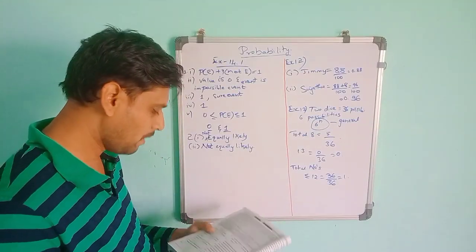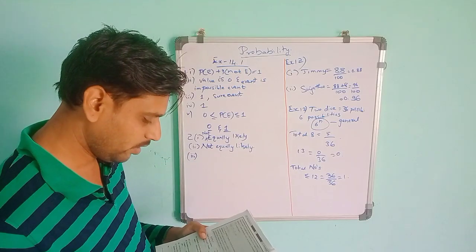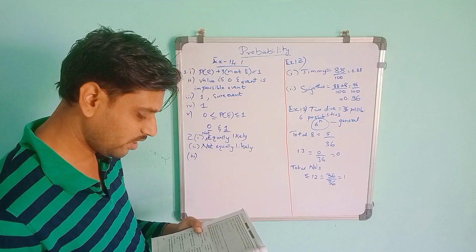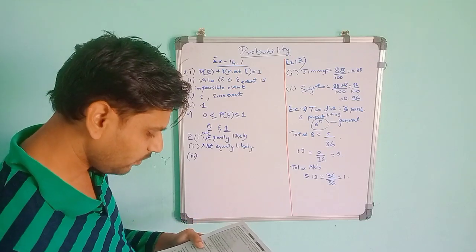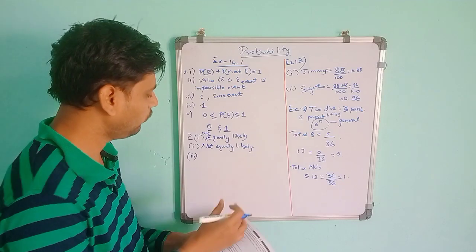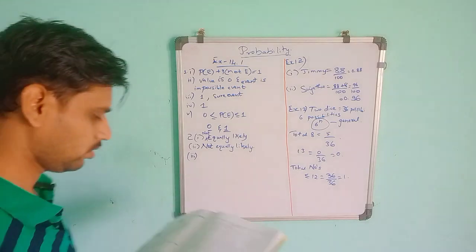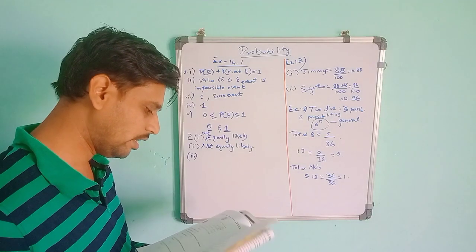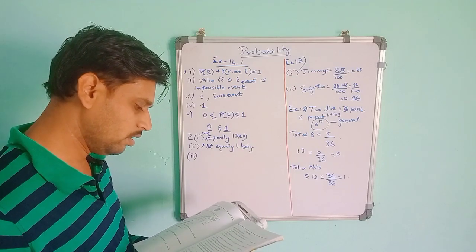Then the third one, a trial is made to answer a true or false question. The answer is right or wrong. So in the given solution, a trial is made to answer a true or false question, the answer is right or wrong.